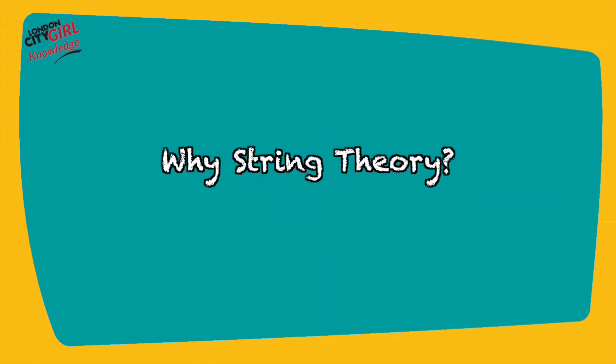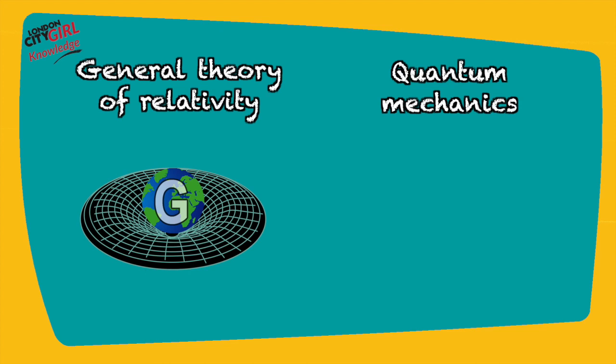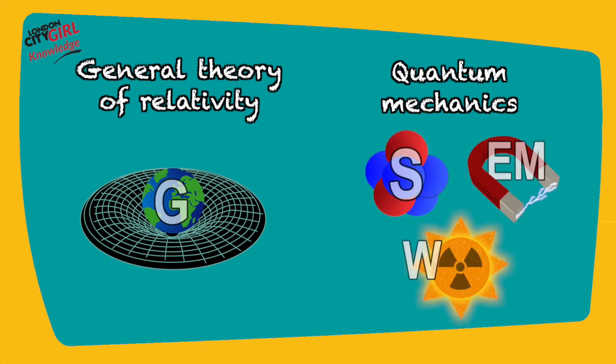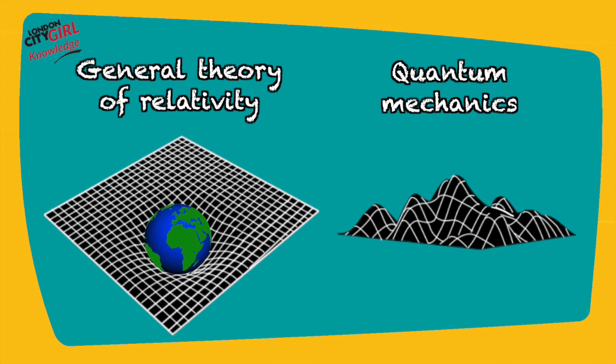Why string theory? The general theory of relativity and quantum mechanics are 2 of our most successful theories in physics. The general theory of relativity describes how the force of gravity works, and quantum mechanics describes how the other 3 forces work at the smallest of scales. But the 2 theories are incompatible. General relativity describes space and time as a smooth continuum, whereas quantum mechanics describes space and time as being quantized.